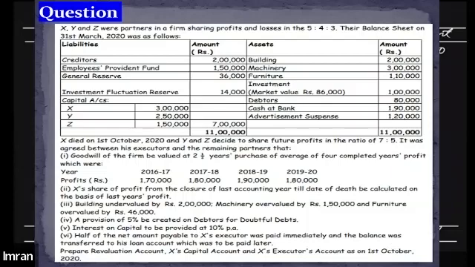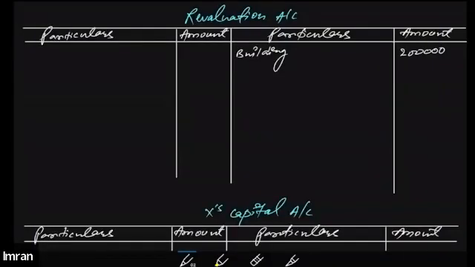Then in the third adjustment itself, it says the machinery is overvalued. So the machinery written in the balance sheet is overvalued by 1,50,000. It is overvalued by 1,50,000, which means we need to record this on the debit side of the revaluation account.